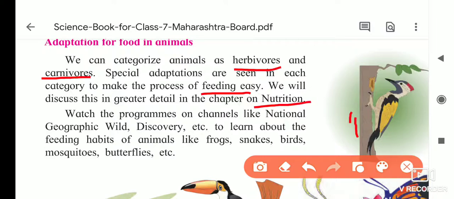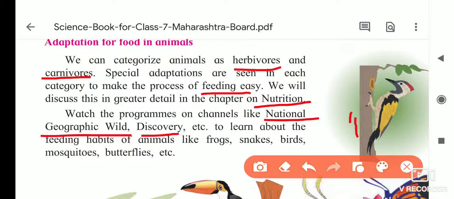Watch programs on channels like National Geographic World. I think all of you are interested in this. All the students from our class are interested in watching this type of channel, because whenever I speak with you, I understand that you are telling me about serials like Man vs. Wild. You watch National Geographic Wild and the Discovery Channel.